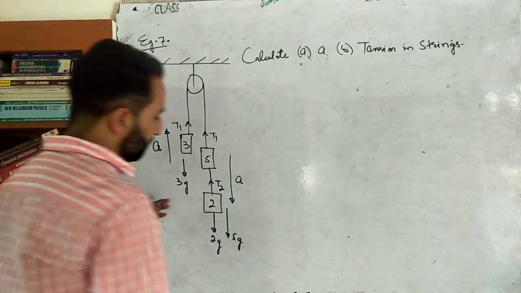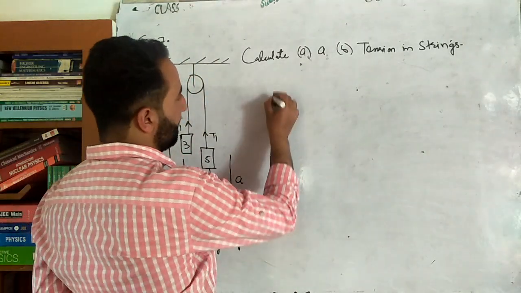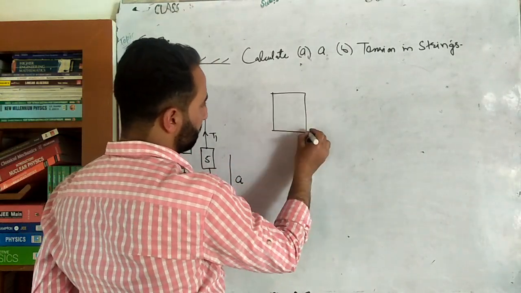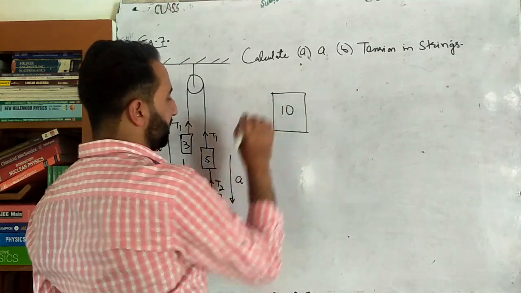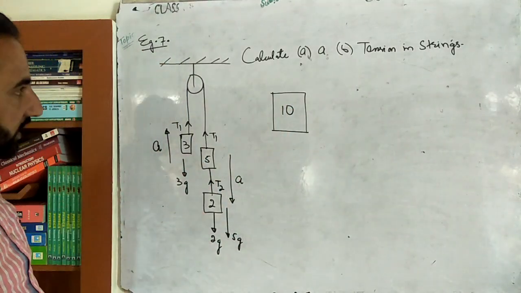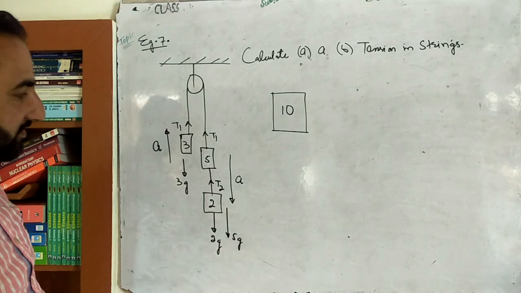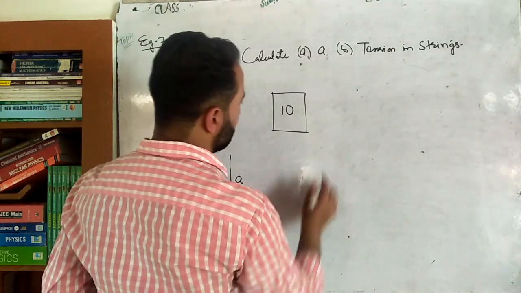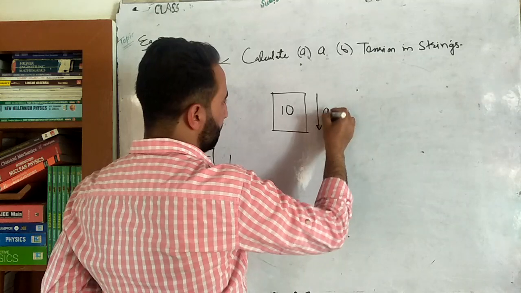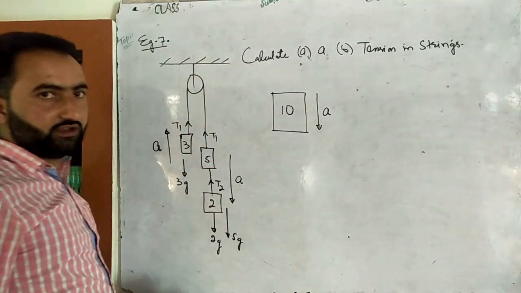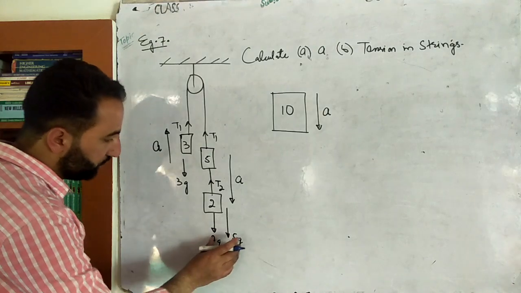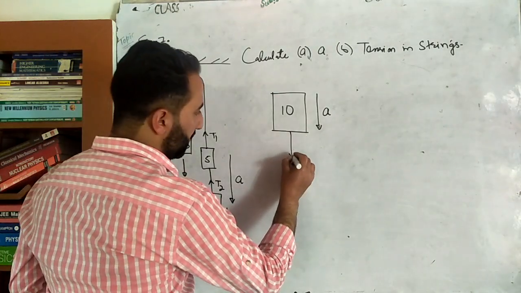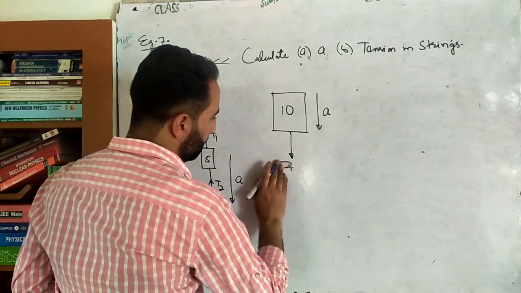Now I'll construct a free body diagram for this entire system, and this entire system is like this. Suppose here we have 5 plus 2 is 7, 7 plus 3 is 10, so its mass is 10 kg. Okay, free body diagram for the entire system. And suppose the acceleration is in downward direction with an acceleration of a. It goes in this direction with an acceleration of a. Okay. Now how many forces are there in the direction of acceleration? There are 2 forces, 2g and 5g. So in the downward direction along a there will be 7g.